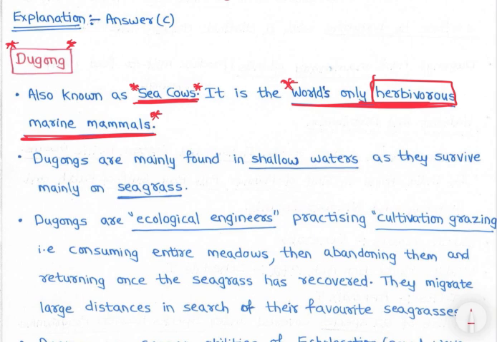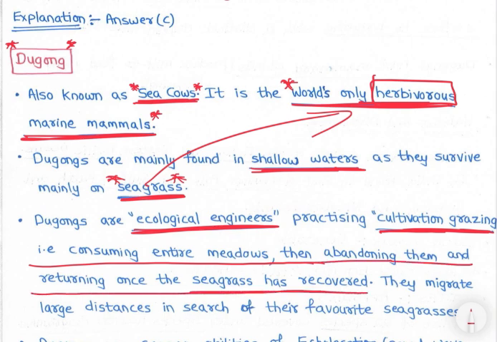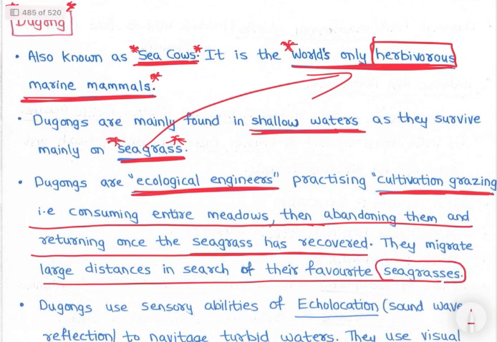Dugongs are mainly found in shallow waters as they survive mainly on seagrass. So where will dugongs be? Wherever seagrass is found, they will live there, right? Dugongs are ecological engineers practicing cultivation grazing, that is consuming entire meadows, then abandoning them and returning once the seagrass has recovered. They migrate large distances in search of their favorite seagrasses, right?